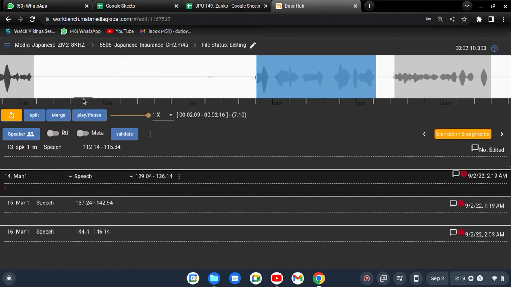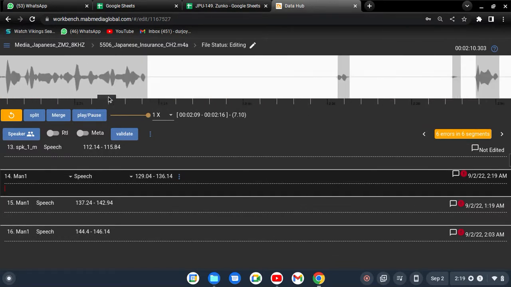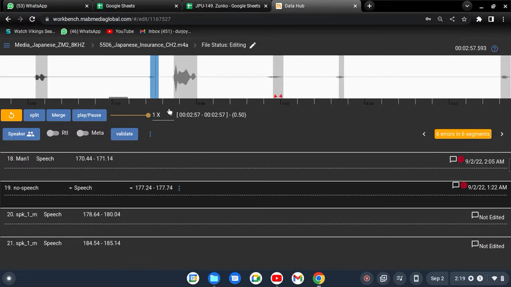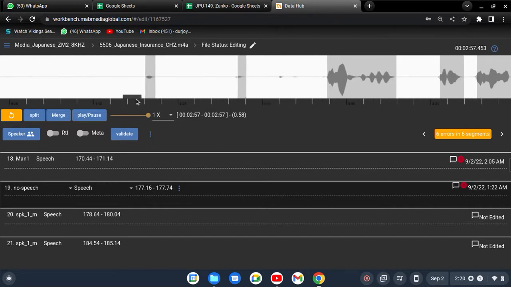But if you find any kind of segment like this tiny one, this is a segment, you can see that. If you find any kind of segment in here, what you have to do, let me tell you, because in that tiny segment there is no word, no filler word, nothing in here, there is only noise.